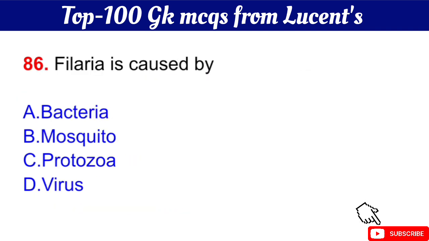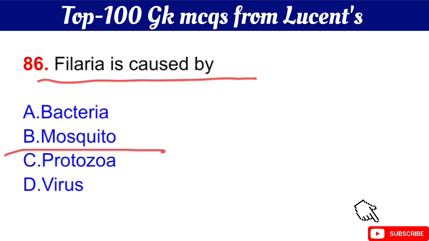Question number 86 is Filaria is caused by. The right answer is option B, mosquito. Okay, the vector of Filaria is mosquito.